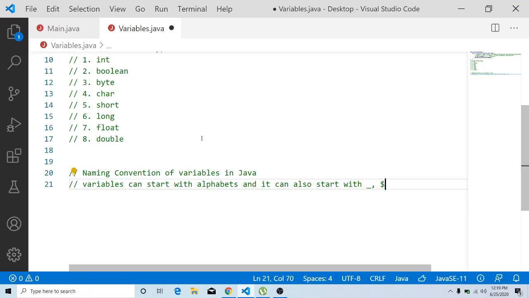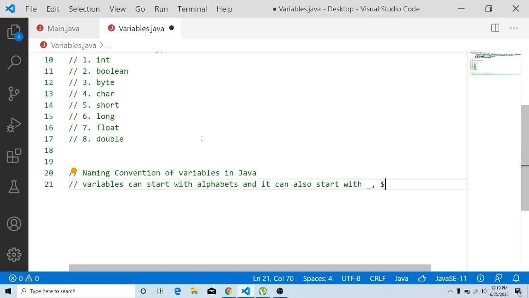So these are the three allowed options: alphabets A to Z, either lowercase or uppercase, underscore, or dollar sign.